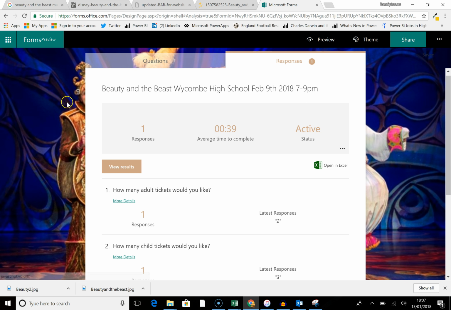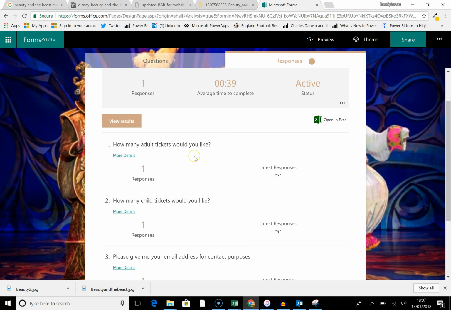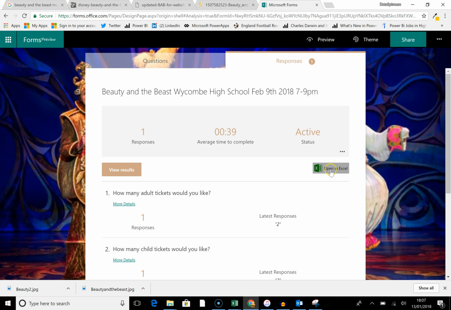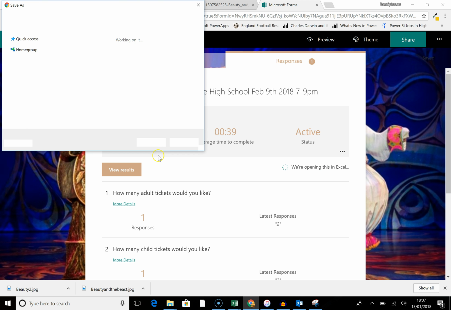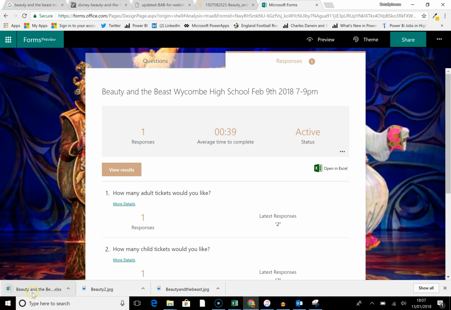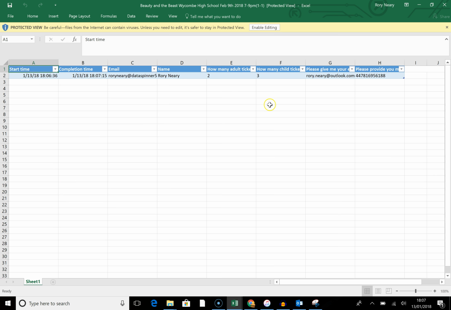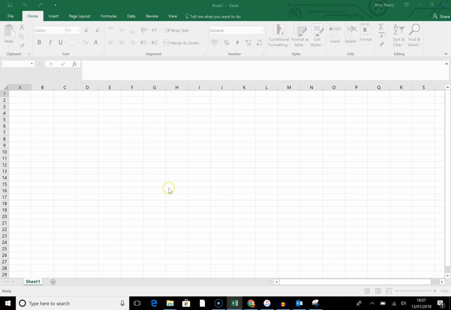Okay, the next part of the process is we are going to use something else. So we'll have a quick look at the responses. How many responses? Don't really care, to be honest. What I'm going to do, actually, is open it in Excel. We'll just have a quick squiz at this in Excel. Beauty and the Beast. In it comes. And I think what we'll end up with will be a list of the actual responses. Okay, in it goes. Fabulous.